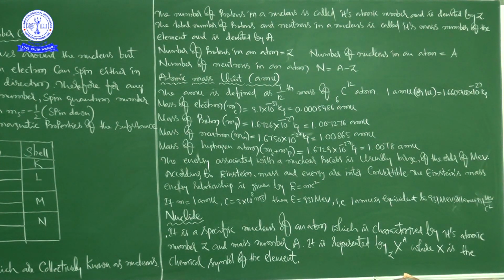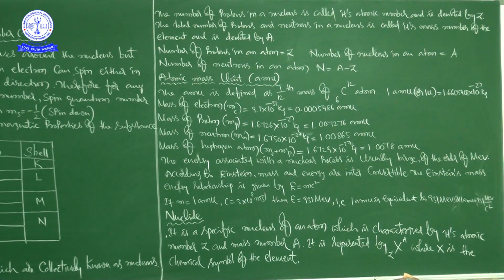Next, what is atomic mass unit? The short form of atomic mass unit is AMU. AMU is the unit to measure the mass of small things, like electron, proton, neutron and hydrogen atom.